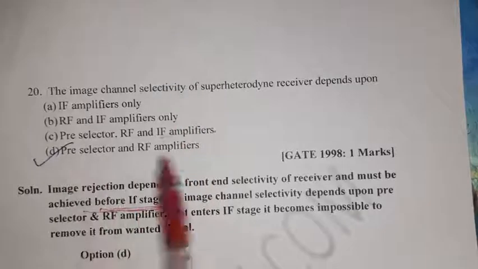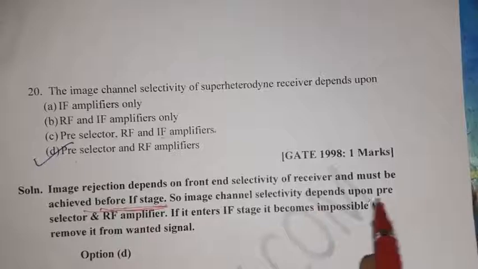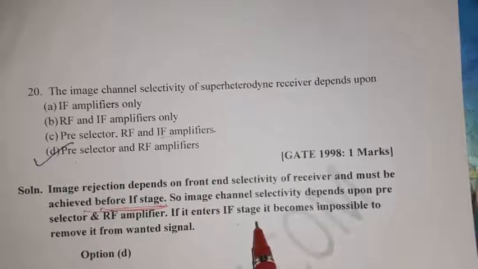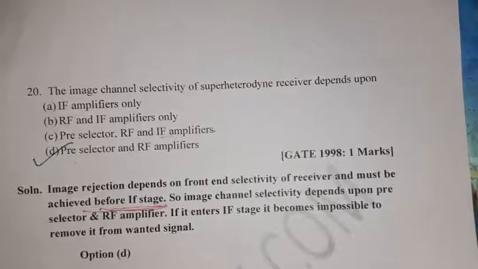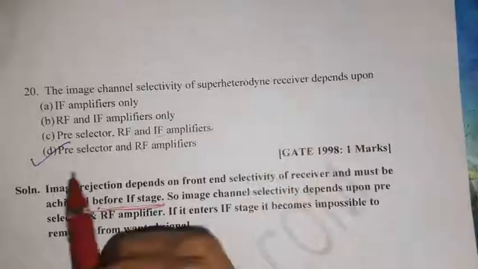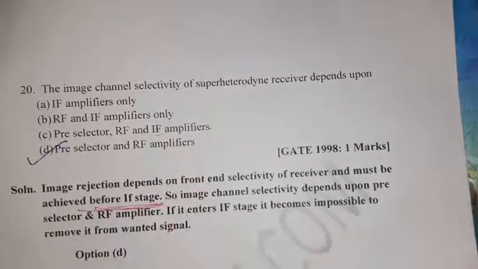So pre-selector and RF amplifier is the right option. Image channel selectivity depends on the pre-selector and RF amplifier. If it enters the IF stage, it becomes impossible to remove it from the wanted signal, so we should eliminate it before entering the IF stage. So pre-selector and RF amplifier is the right option, option D.